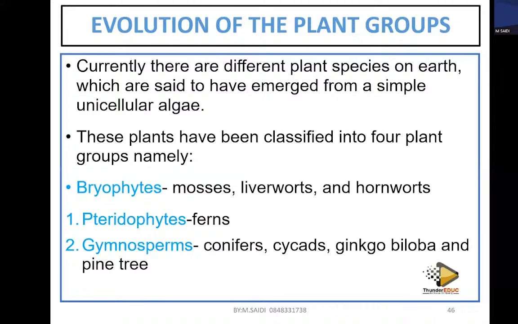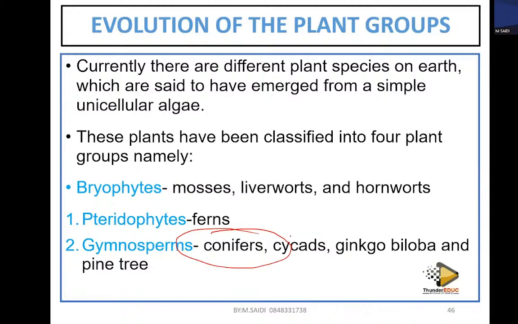The next group is what you call the gymnosperms. Gymnosperms include the conifers, and the best example is the Christmas tree. So when I talk about the Christmas tree, I think you understand better. When you talk about conifers, it is an example of what? A Christmas tree. Cycads, ginkgos.